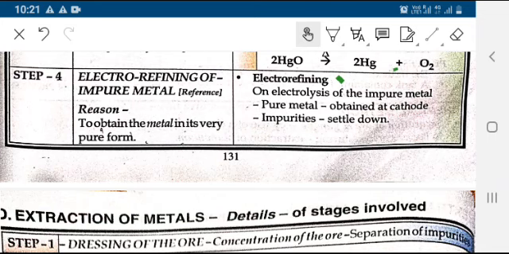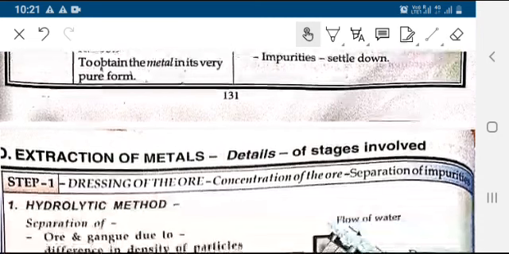So these are the 4 steps of extraction for any metal. We will be studying each and every step in great detail so that we can understand how a metal is extracted, purified, refined, and concentrated from its natural ore.